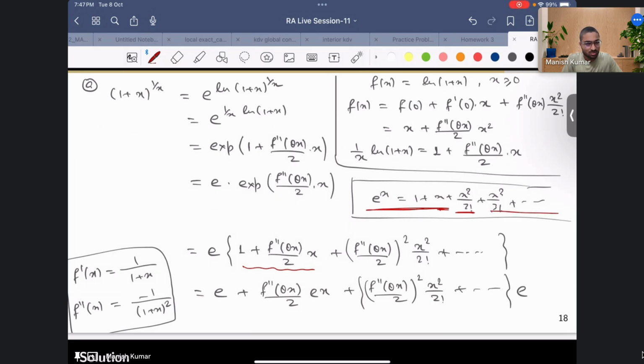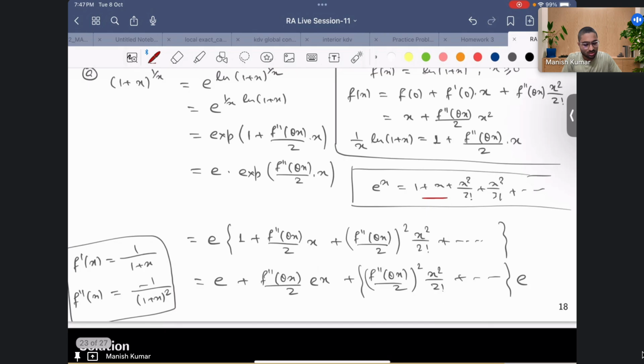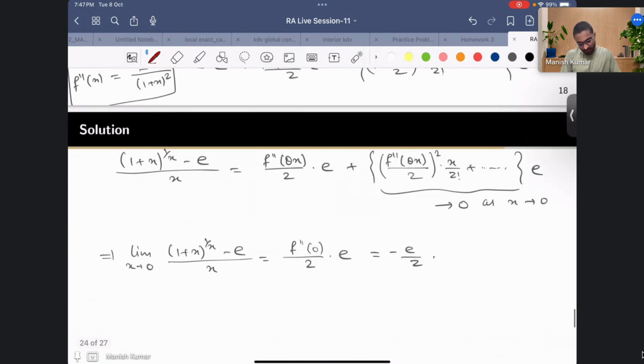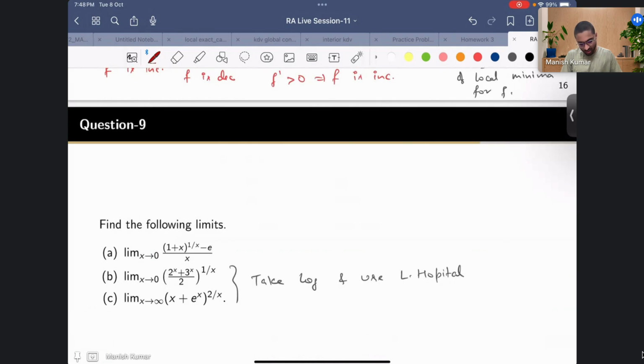But anyway, here I have written it in series form, because you know that this is not playing any role, it will eventually go to 0. So generally you just expand up to what you need. Here just expanding till 2 will be okay, it will be just some double derivative of the exponential at some zeta times x square by factorial 2. So you don't need x cube by factorial 3 and all. Anyway, this is how you can deal with such a problem. For the other two, as I mentioned, you just have to take log and then use L'Hopital. So I am leaving it to you.